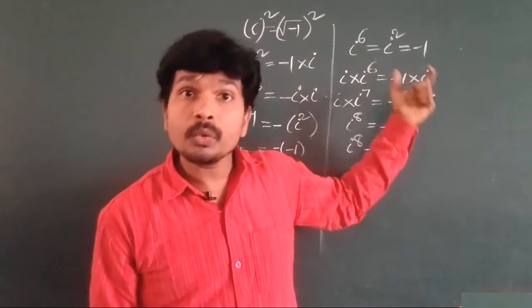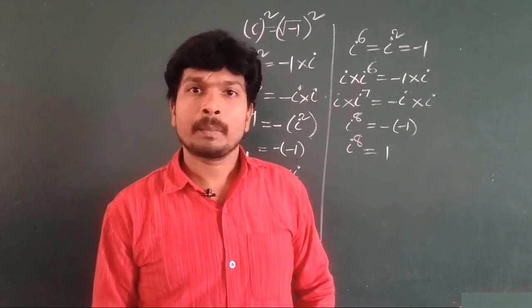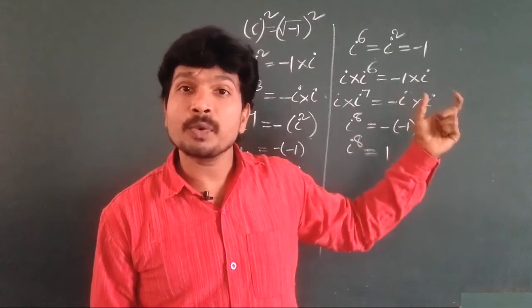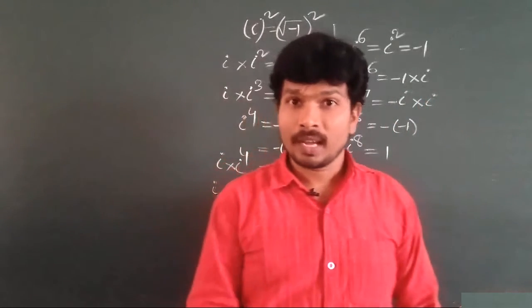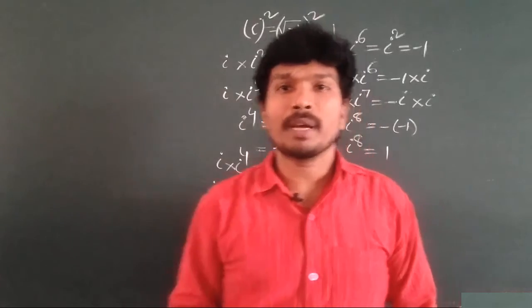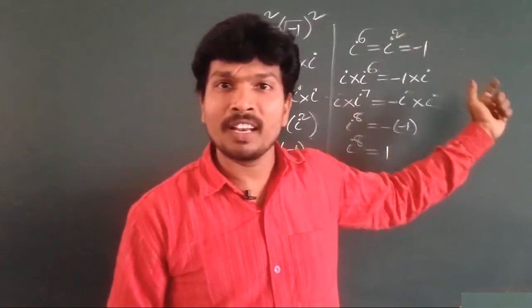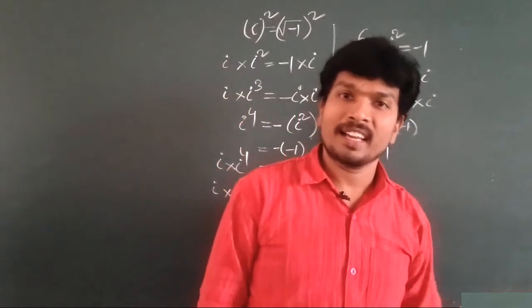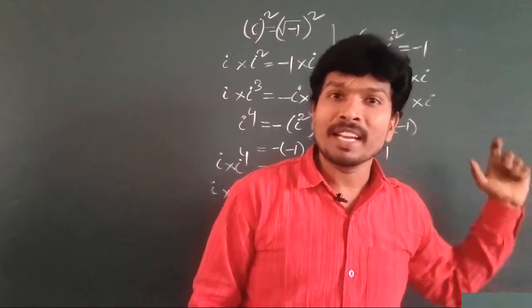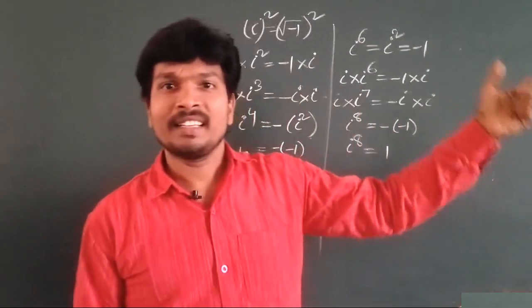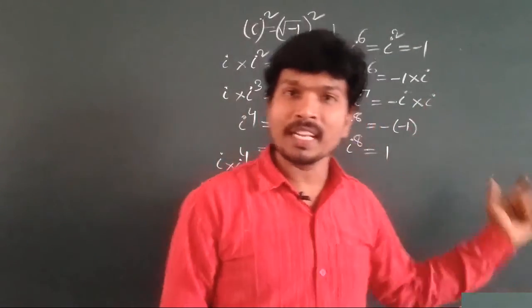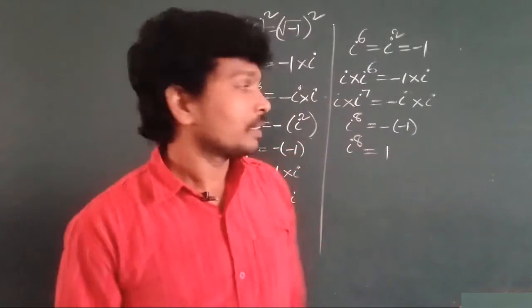So observe the exponents. Divide that exponent by 4 and observe the remainder. If the remainder is 1, its value is definitely I. If the remainder is 2, minus 1. If the remainder is 3, minus I. If the remainder is 4, 1.